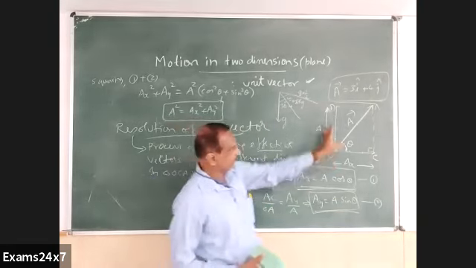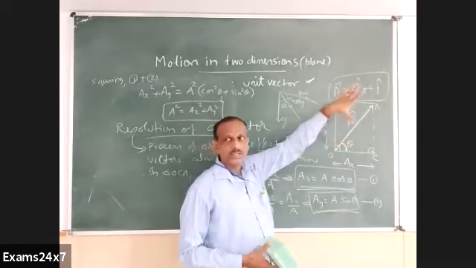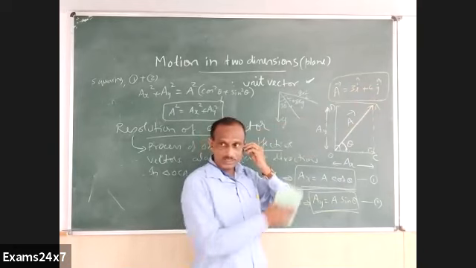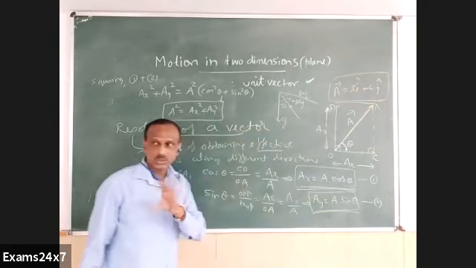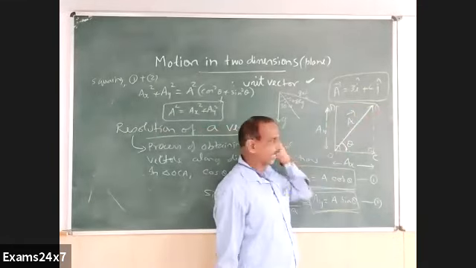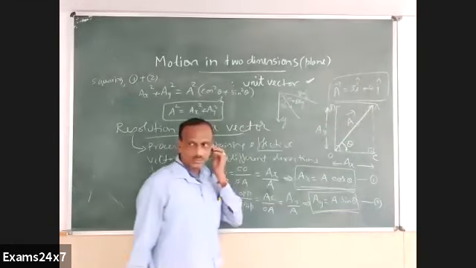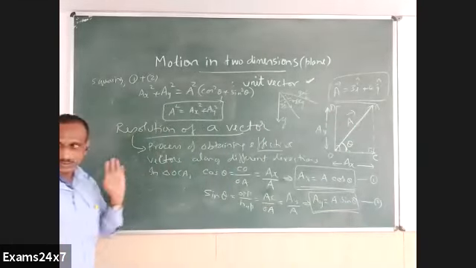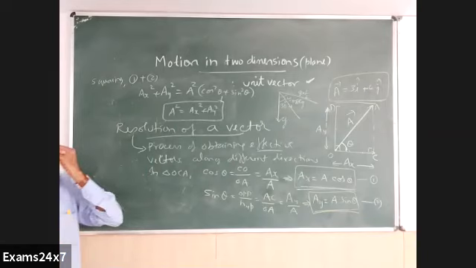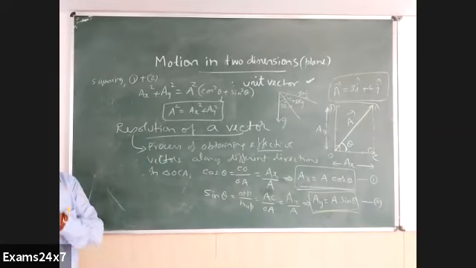Also any vector, and the component is also a vector, can be displaced parallel to itself without any loss, because direction is still the same, magnitude is the same. So the position is not important. I can simply push it in this direction so that AC exactly coincides with OD. I'm not doing any harm to the mathematics here. So in two ways I can answer your question: you can watch the value, or you can shift a vector. A vector can always be shifted parallel to itself. As long as direction is not changed and magnitude is not changed, you can still call it the original vector itself.